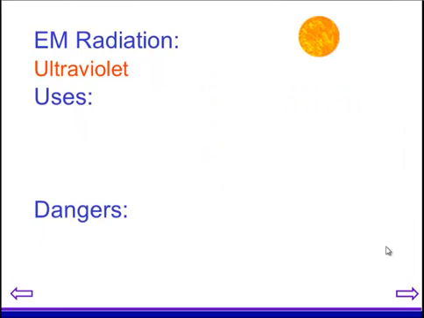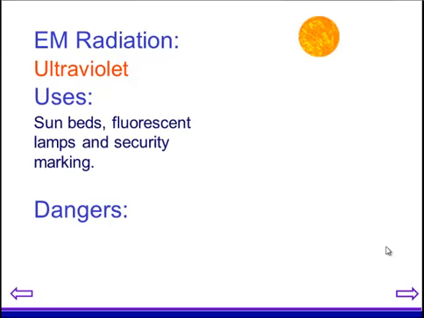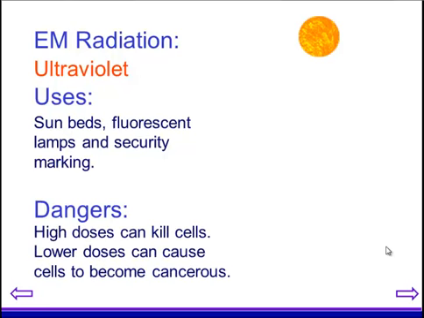Then, ultraviolet radiation. Now, ultraviolet radiation is the radiation which we use in sunbeds and in fluorescent lamps, and also for security markings as well. High doses can kill cells, so that can be a good thing, but lower doses can cause cells to become cancerous. That's something which we want to try and avoid. This is why you should always put suntan lotion on if you're going out in the sun, because those lower doses can be dangerous.